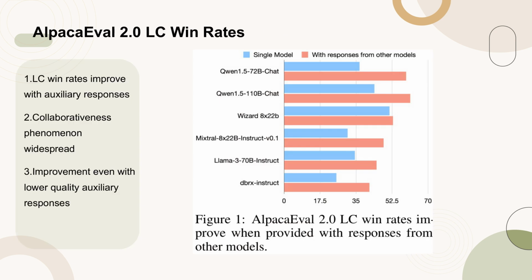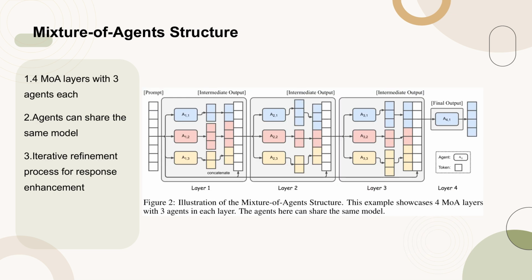Figure 1 illustrates the improvement in LC win rates on the Alpaca-Eval 2.0 benchmark when LLMs are provided with responses generated by other models. This collaborative effect, termed the collaborativeness phenomenon, is observed across various LLMs. Notably, the win rates improve even when the auxiliary responses are of lower quality than what the individual LLMs could generate independently. Figure 2 illustrates the Mixture of Agents, MOA, structure, which consists of 4 layers, each containing 3 agents.